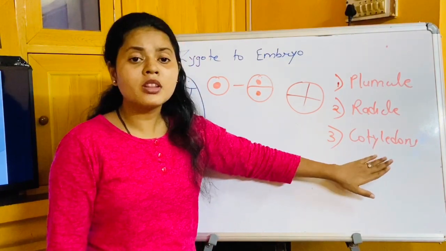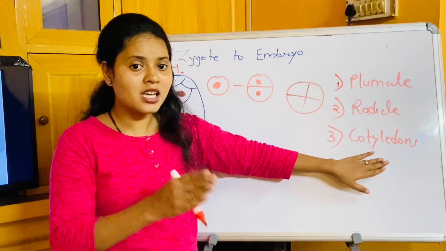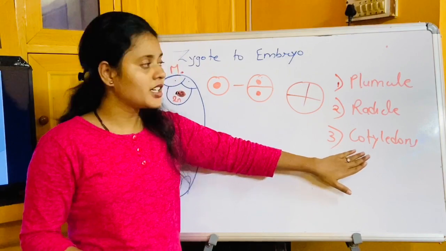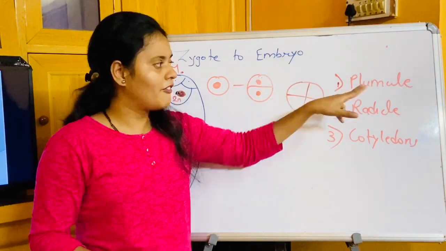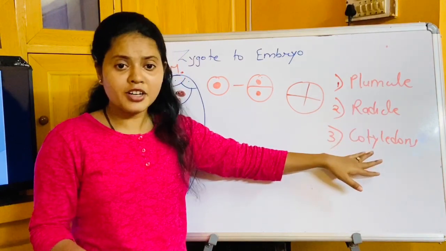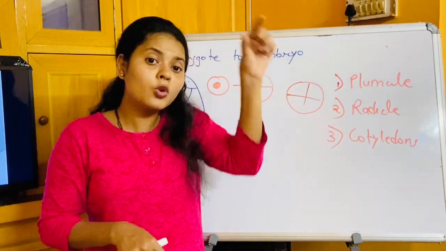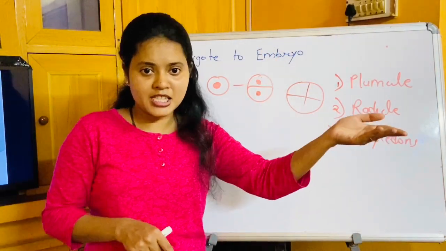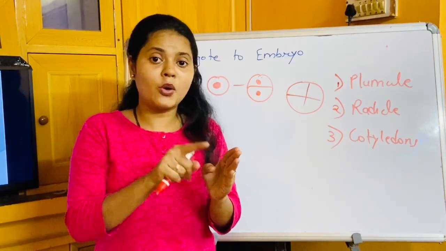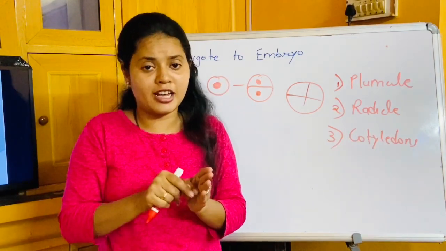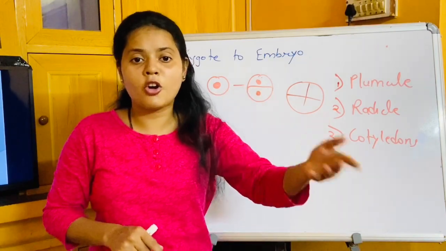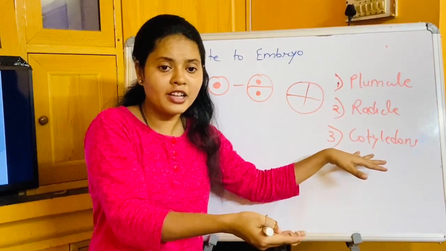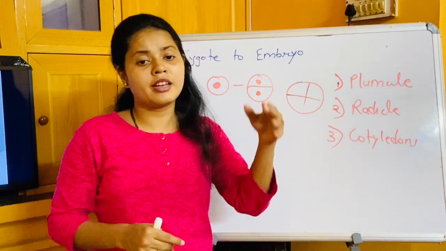Now depending on the number of cotyledons, we know that flowering plants are classified as monocots and dicots, right? This heart-shaped embryo will obviously have plumule, radicle and cotyledons. If the embryo develops 2 cotyledons, then we say it is a dicot, or dicotyledonous plants are forming. And if the embryo has only a single cotyledon, only a single leaf-like structure, then it is called a monocot or monocotyledon. Here we are going to see how the embryo looks in case of dicot, which are the parts, and how in case of monocot it looks.